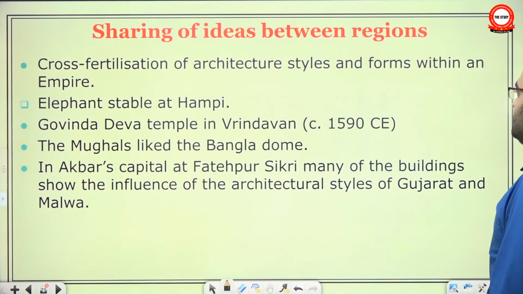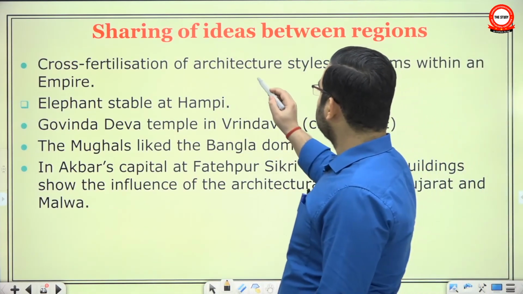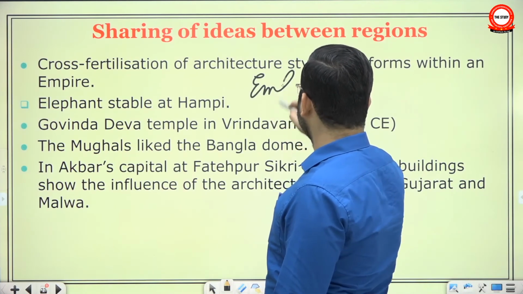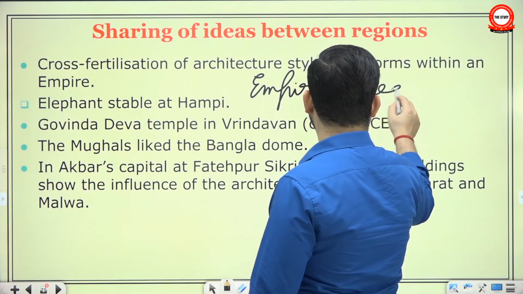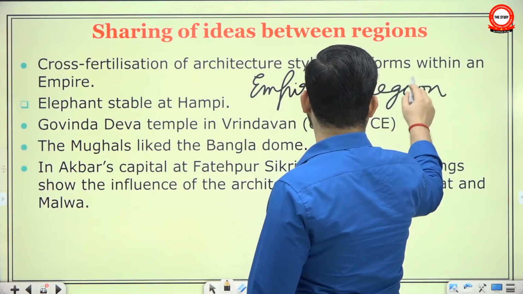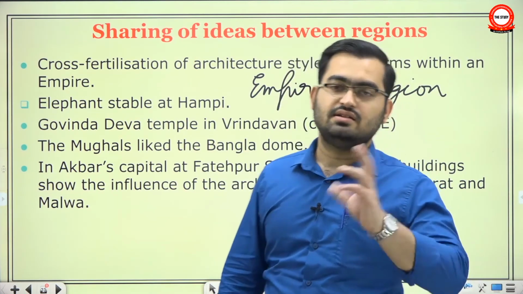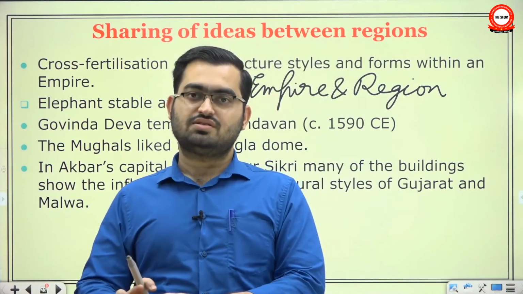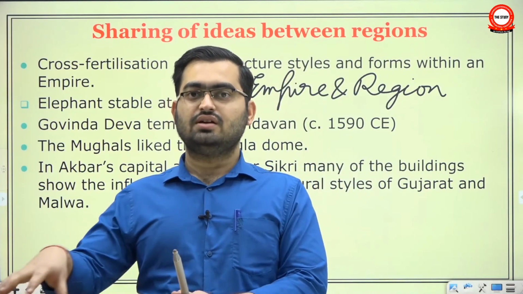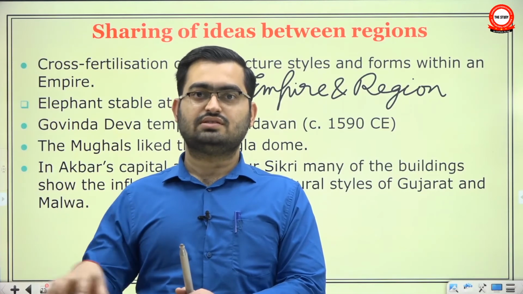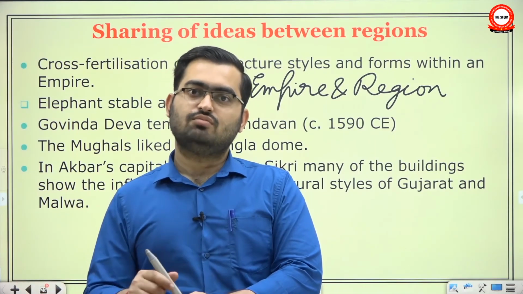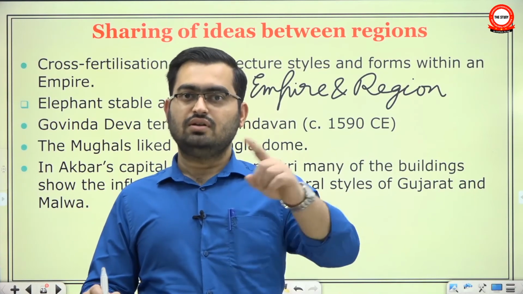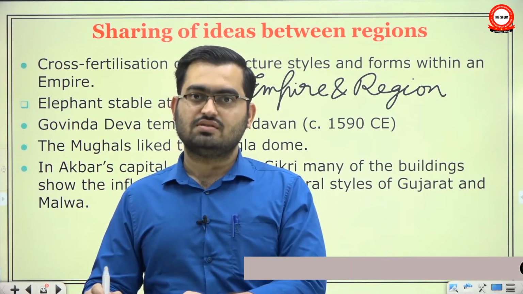Sharing of ideas between regions. I would like to remind you that in the first chapter we talked about empire and regions. There we said that up to the 700 and 800 CE, regional cultural identities had emerged, and they were promoting regional state formations. It's common. In India we have a federal structure, and most of our states are arranged around linguistic provinces, isn't it?